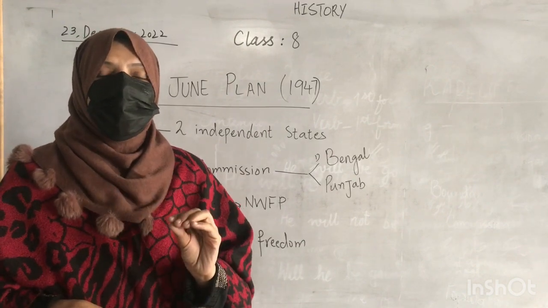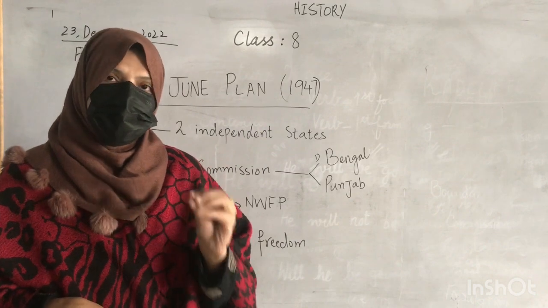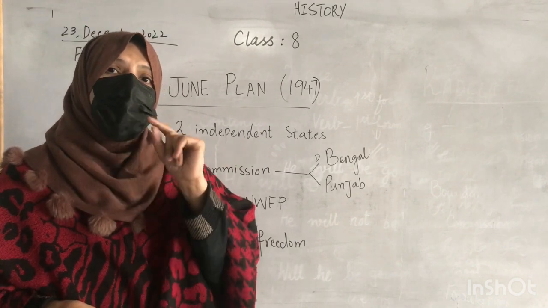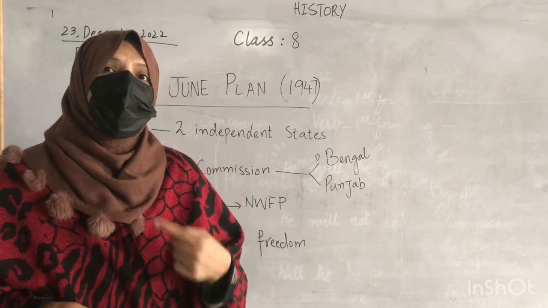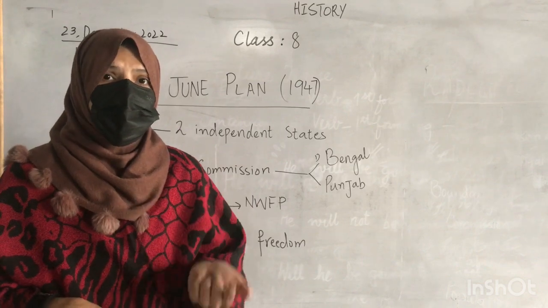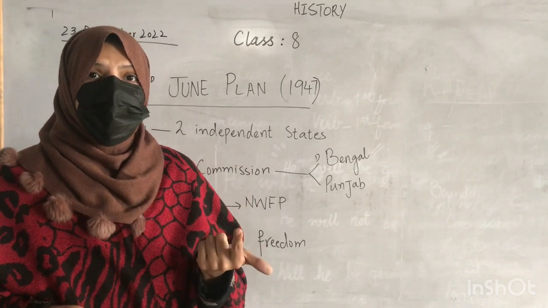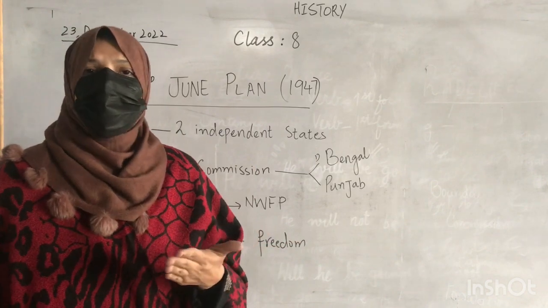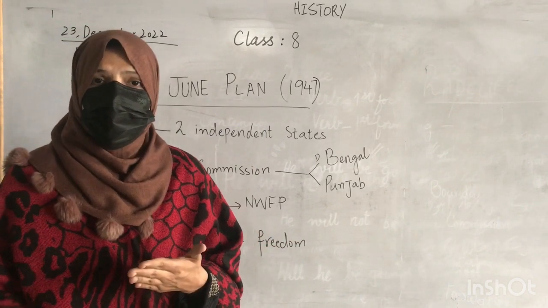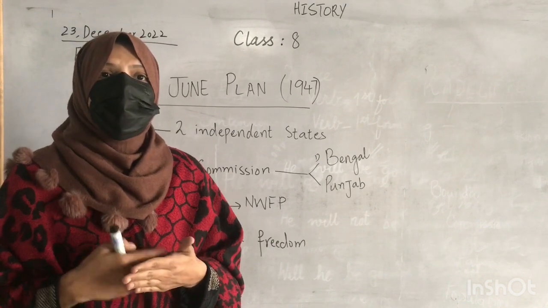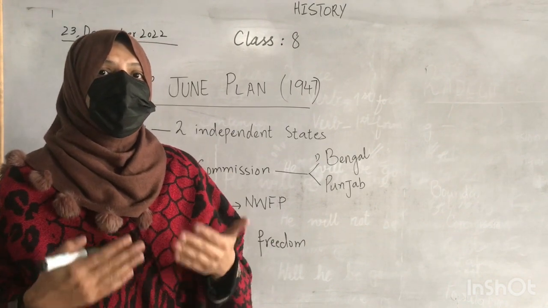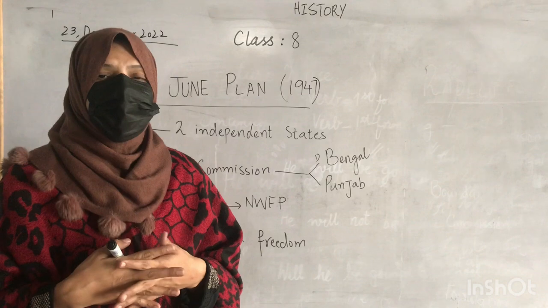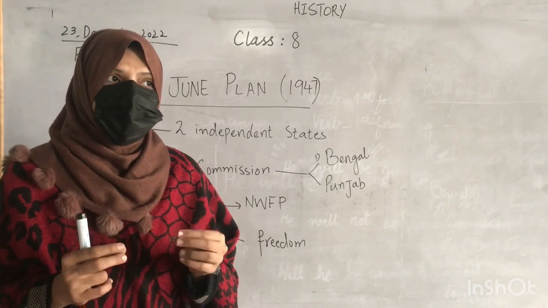The cabinet mission occurred in 1946, so in 1956 any province, either a Hindu majority or a Muslim majority province, will have the liberty to make an independent state, but only after 10 years.